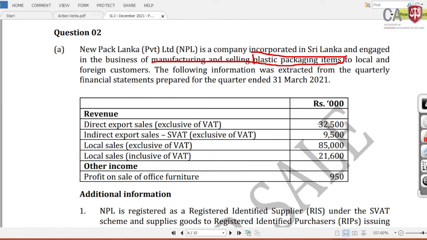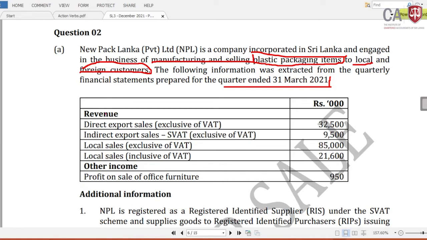When doing the VAT calculation, it's essential for you to know the principal business activity. Based on that, you need to identify exemptions, zero rated supplies, whether this is SVAT, claiming of input VAT and everything. They are supplying to local and foreign customers. Since there are foreign customers, there should be export sales. The following information was extracted from the quarterly financial statements prepared for the quarter ended 31st March 2021. This is the taxable period for which we need to assess the VAT liability.